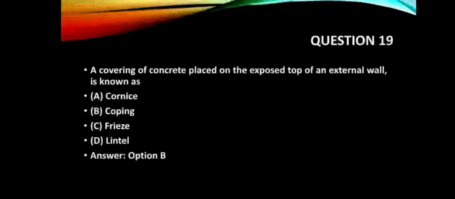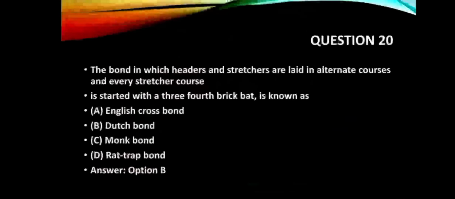Question number 19. A covering of concrete placed on the exposed top of an external wall is known as option A, cornice, option B, coping, option C, frieze, option D, lintel. Answer is option B.